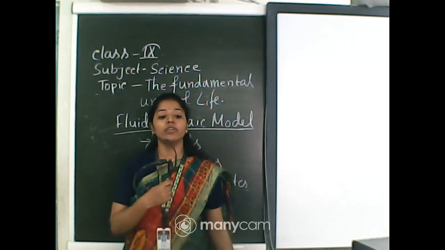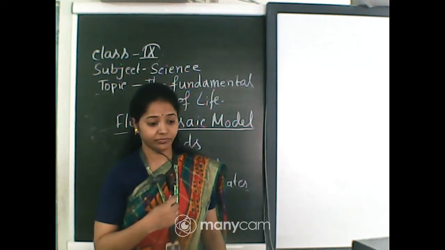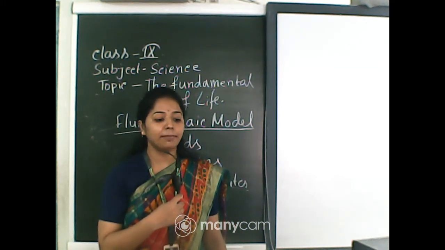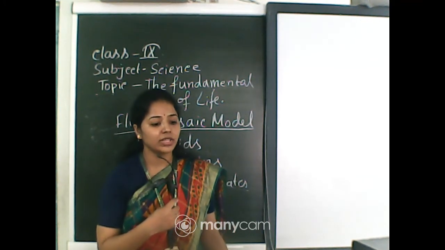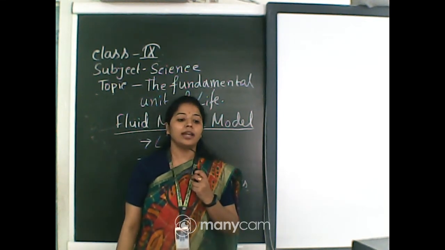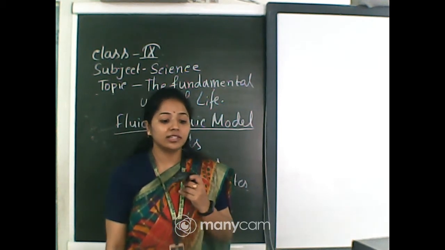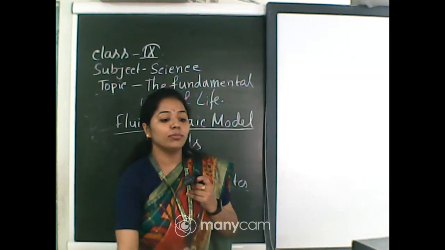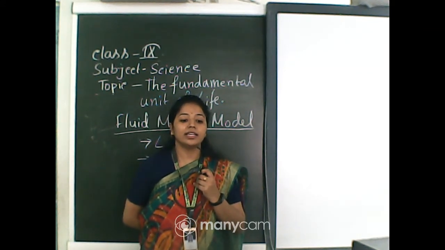Now, how can substances move in and out of a cell? How does their exchange take place? Gaseous exchange between the cell and its external environment, meaning movement of oxygen and carbon dioxide to and from the cell, is carried out by means of diffusion. Gaseous substances have a tendency to move from the area of higher concentration to the area where the concentration is less.